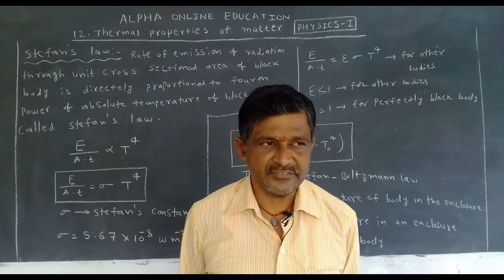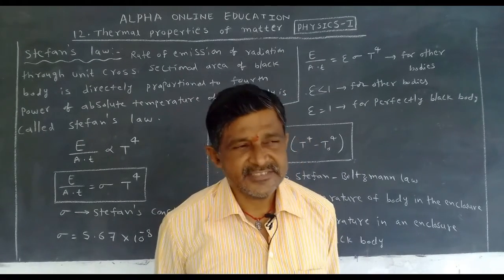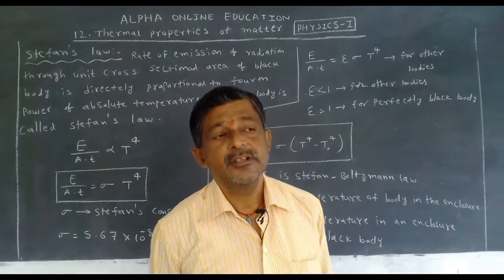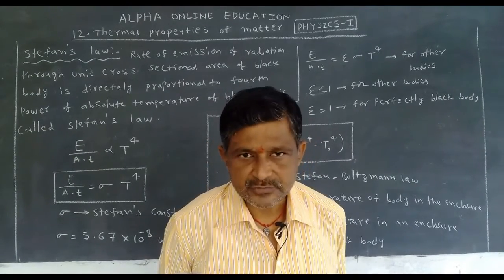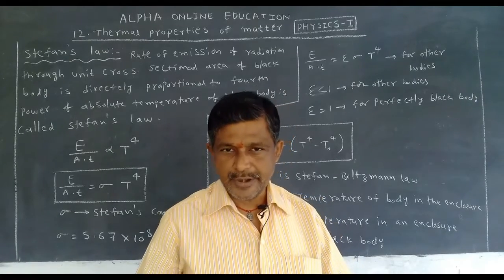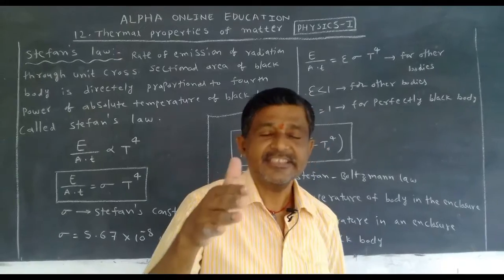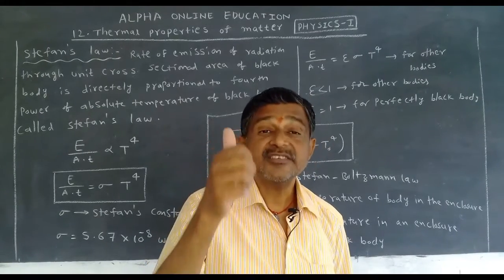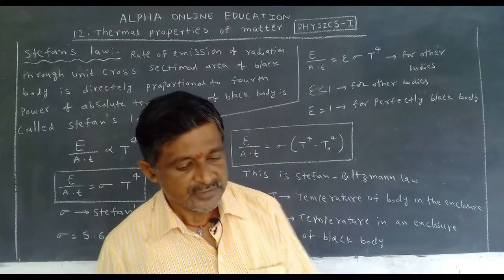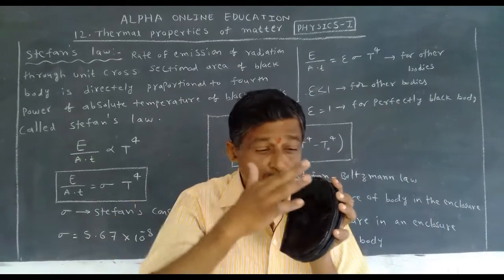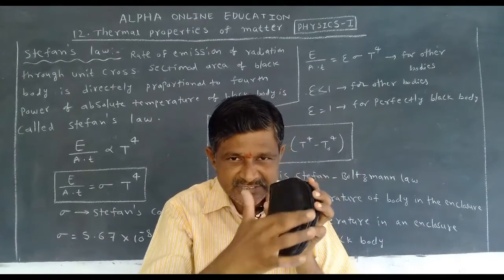Generally, Stefan's law says the emission depends on the fourth power of absolute temperature only for black bodies. If it is not a black body, the emission of radiation depends on which factors? Just imagine this is a black body. The energy emitted only depends on its temperature.